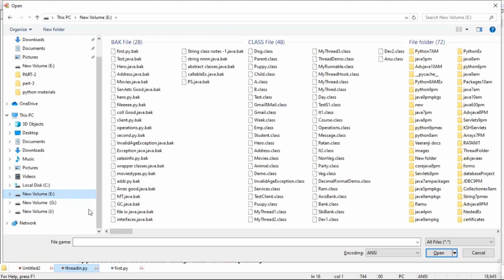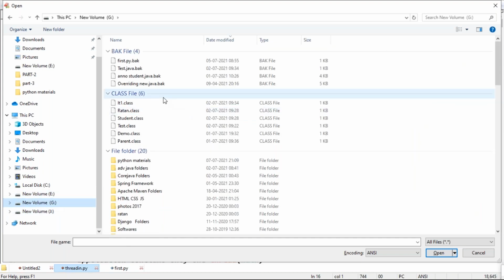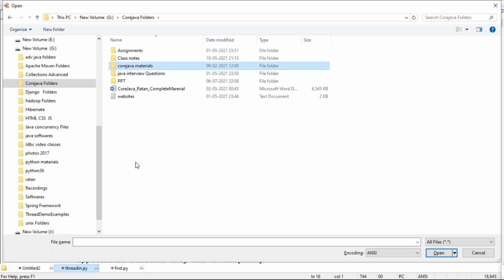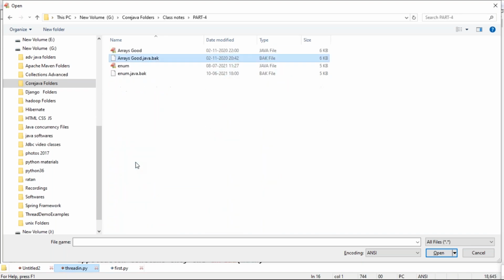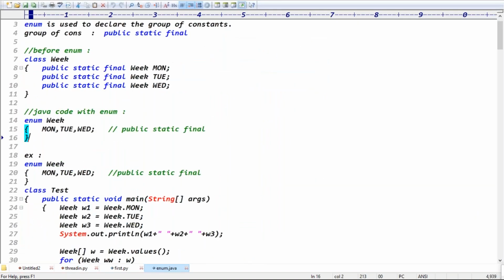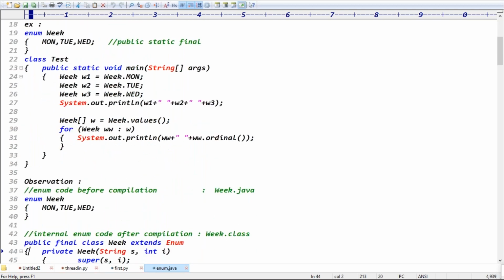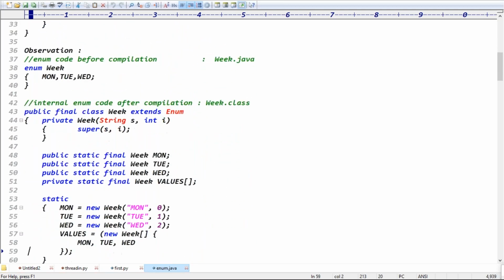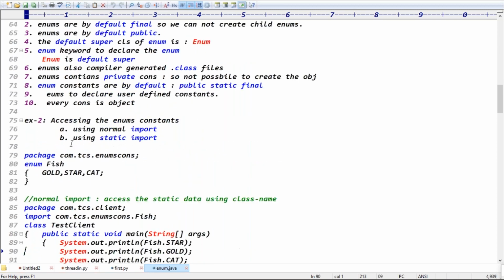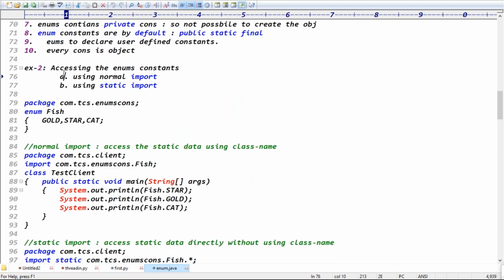But in the first class, what we did in enum was declaring a group of constants. Those constants are by default public static final, right? Guys, can we create child enums? No, because enums are by default final. Enums are by default public, and an enum contains a private constructor. We did these points in the last class, right?